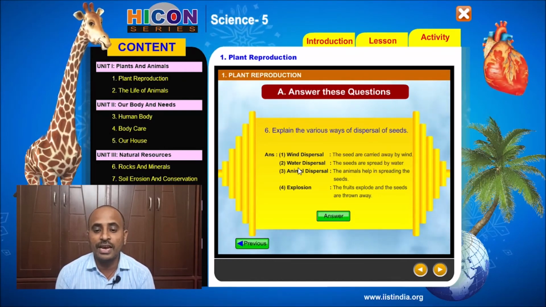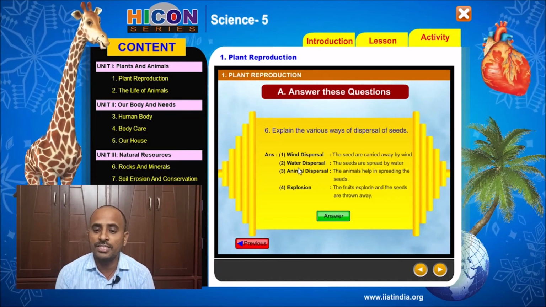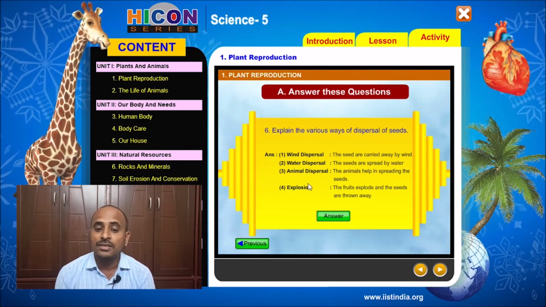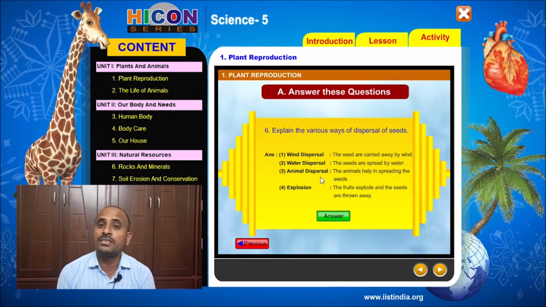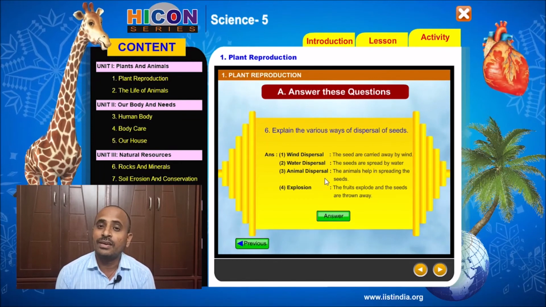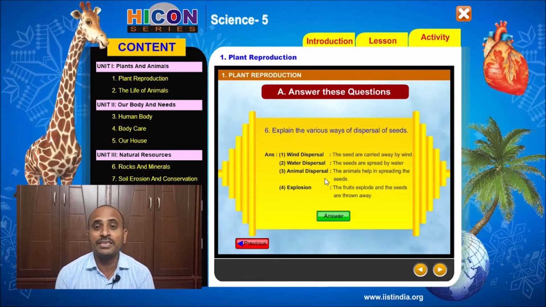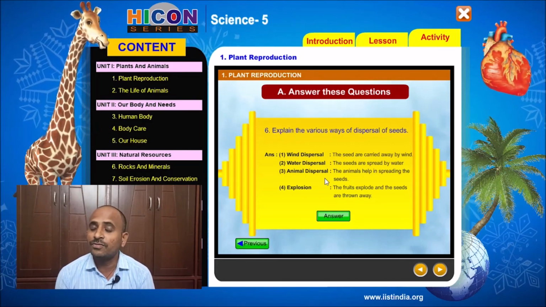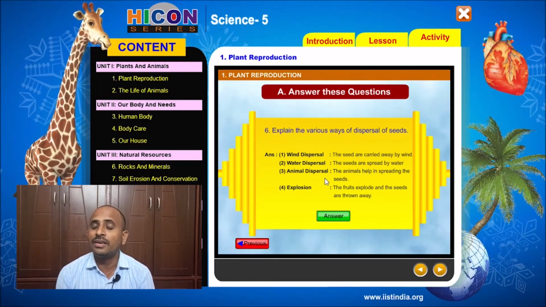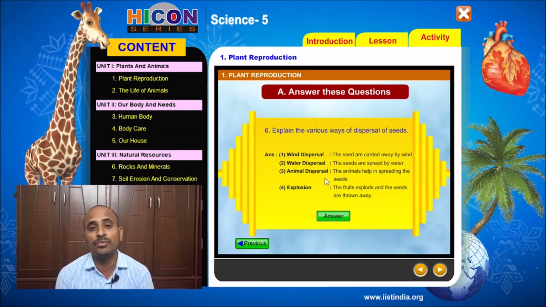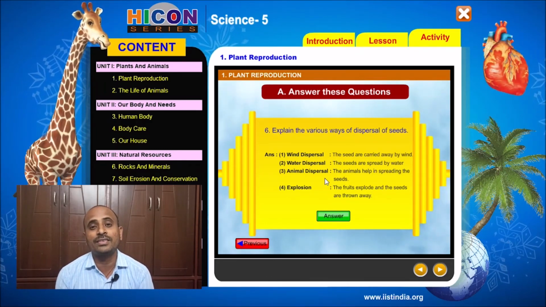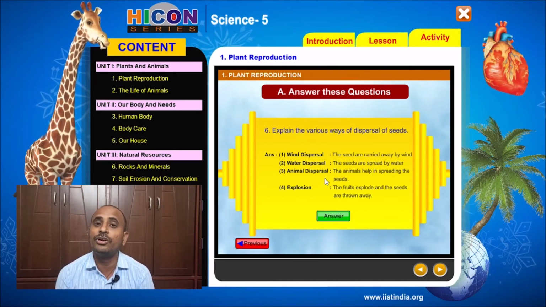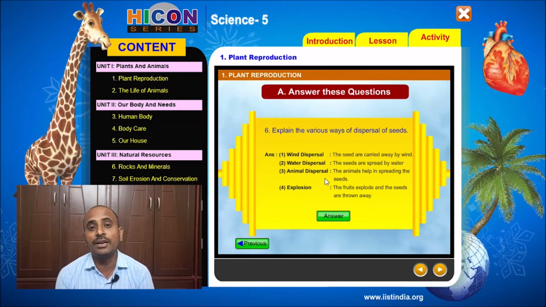And the third way is animal dispersal. The animals help in spreading the seeds. For example, squirrels, monkeys, parrots, all these animals and birds eat the fruits of the trees, and they do not digest the seeds, which come out through their excreta, and they will excrete at distant places from the mother plant. So there the seeds will grow into new plants. So this is called animal dispersal.